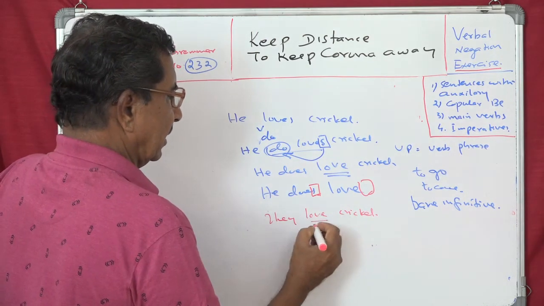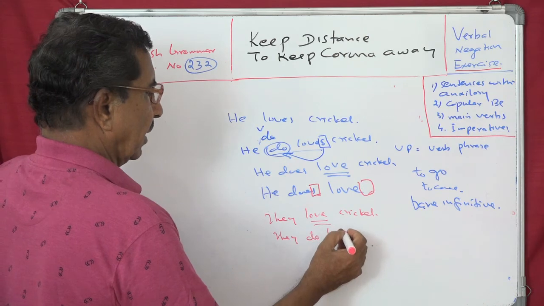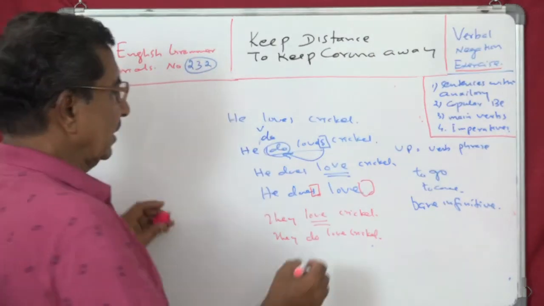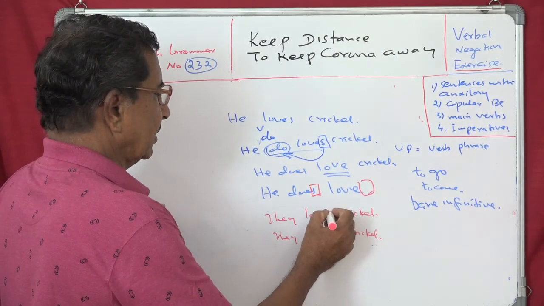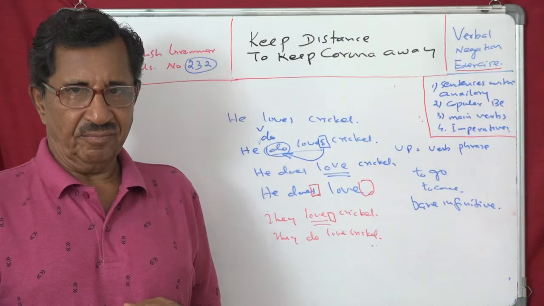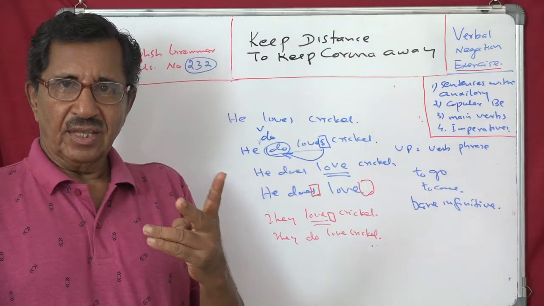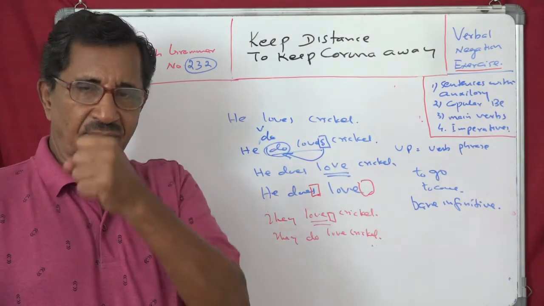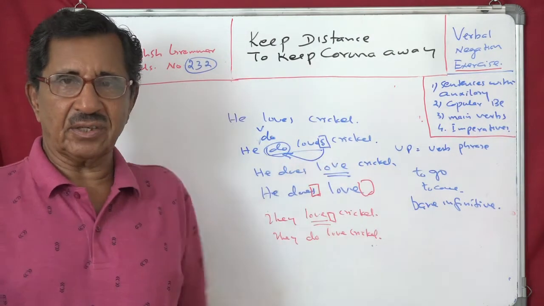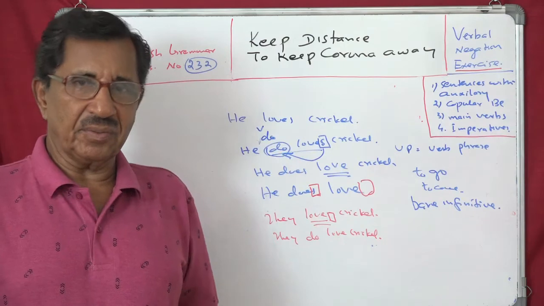Now here there is the same thing. You have to say, they do love cricket. Now you have inserted "do". Here what happens is, there is supposed to be a tense marker, but that is not visible. Third person plural, first person: I love, you love, we love, you love, they love. See? Only in one place in the simple present you have got an "s", that is third person singular: he, she, it. Boy, girl, father, mother, tree, mountain. So these are all third person.